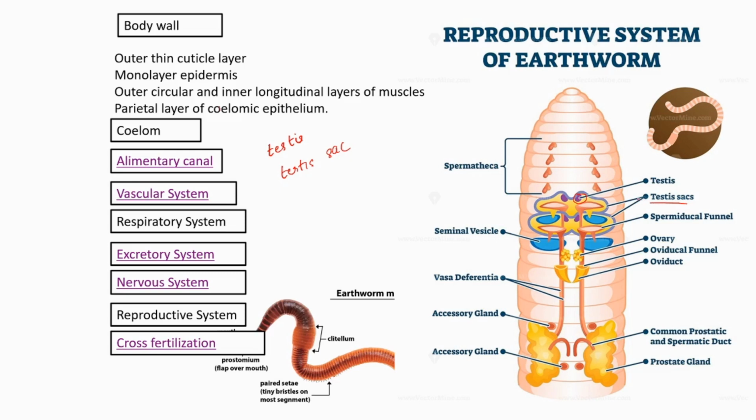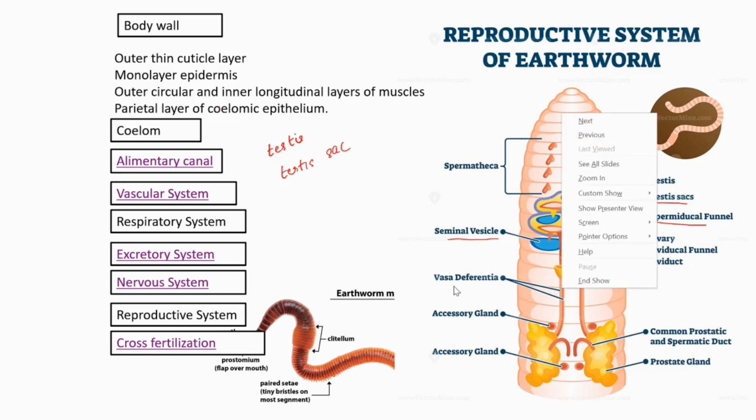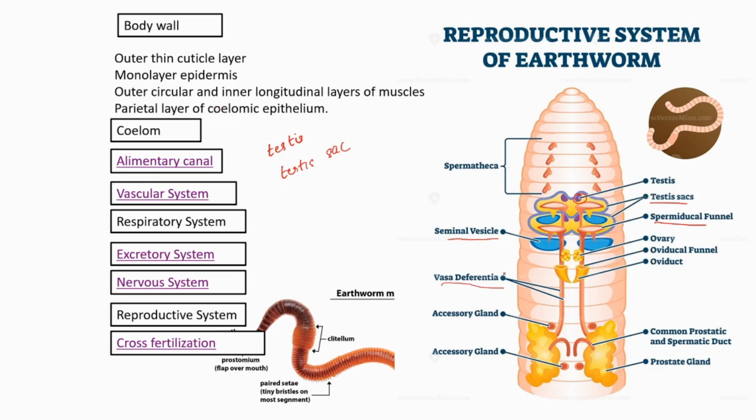Then two pairs of seminal vesicles. This is the seminal vesicle, two pairs we can see. Two pairs of seminal funnels are also there. This is the seminal funnel, one pair and the second pair. Then the vas deferentia, this one. The vas deferentia is there. Then a pair of prostate glands is there.